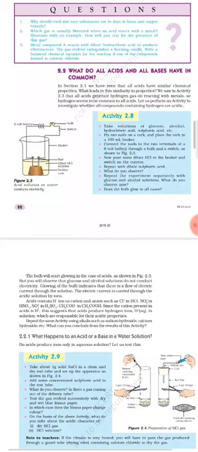Such bases which are soluble in water are called alkalis, whereas some other bases are not soluble in water, and some are very sparingly soluble, that means some amount is soluble and some is not. So the bases which are soluble in water are called alkalis, and the bases which are not soluble in water are termed as bases only.